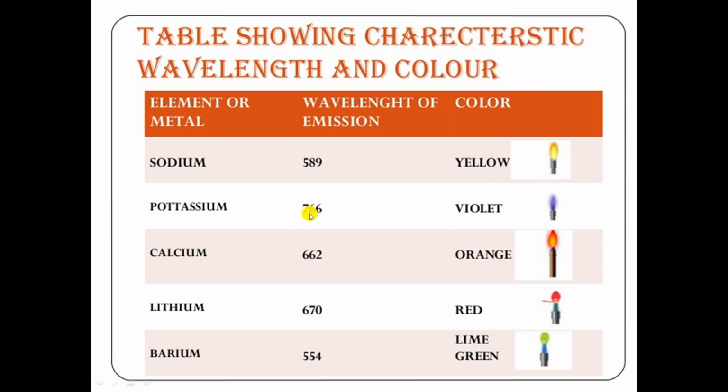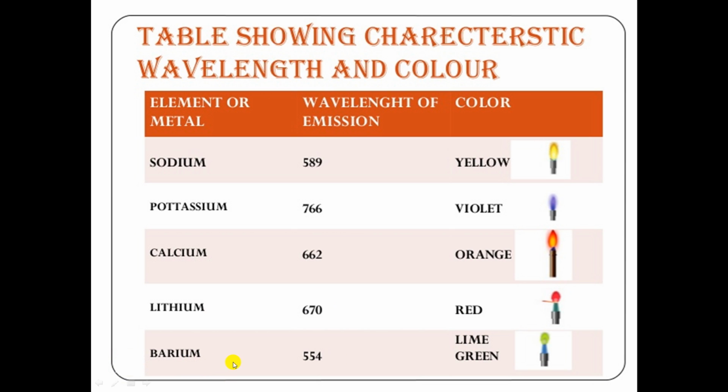Potassium emits 766 nanometer and the flame color corresponds to violet. Calcium will emit 662 nanometer radiation and the flame color corresponds to orange. Lithium will emit 670 nanometer radiation and the flame color is red.